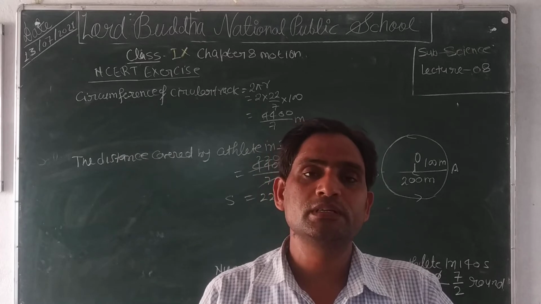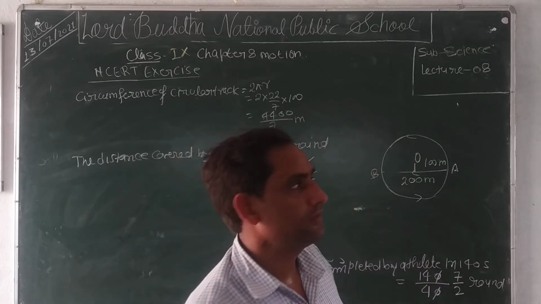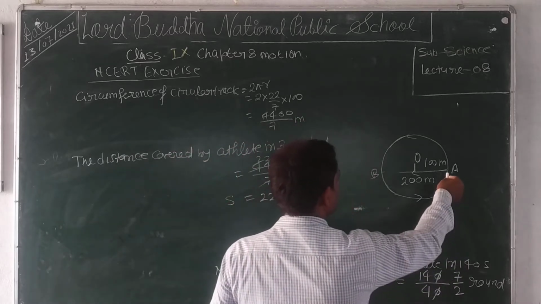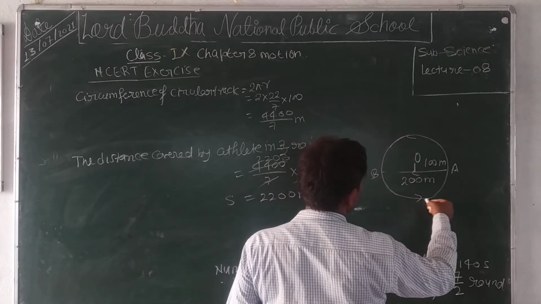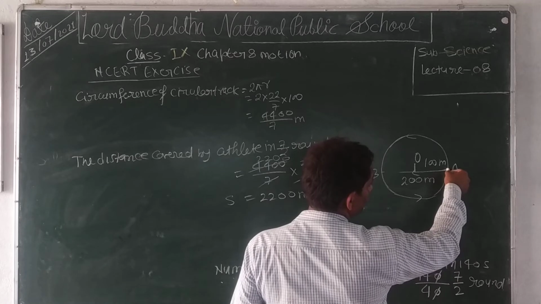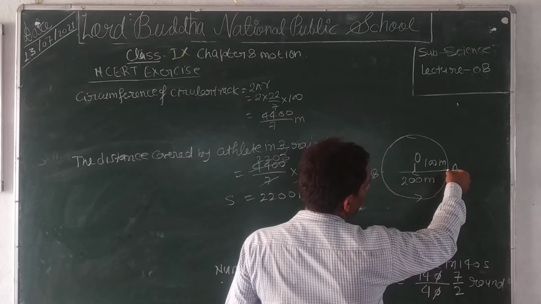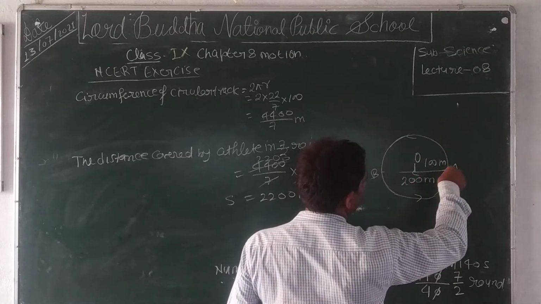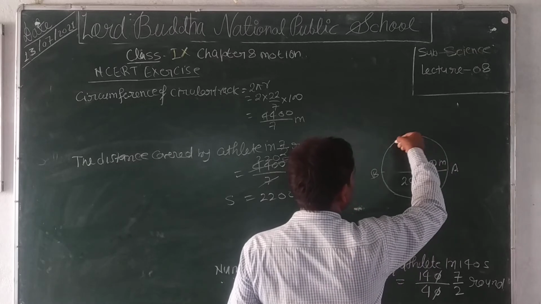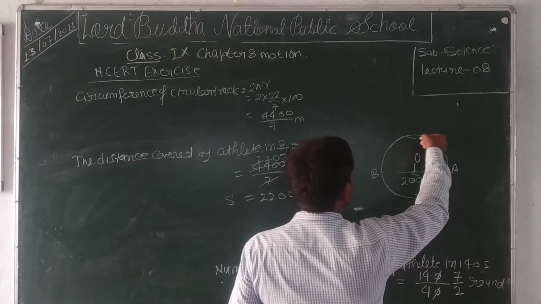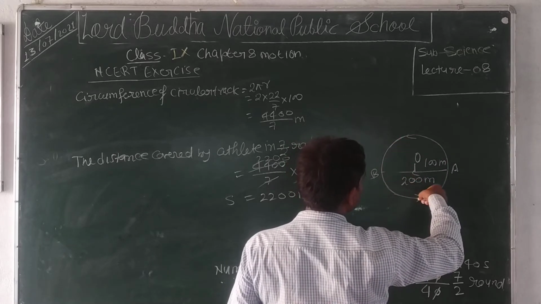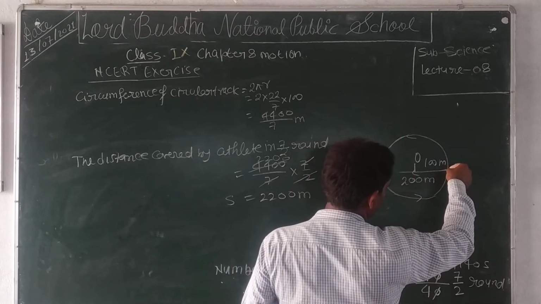Now we see the displacement. As we know, when any object starts its motion and returns back to its original position, then displacement is 0. When we complete one round, the displacement becomes 0. After another round, the displacement will become 0. And in the third round also the displacement will become 0.